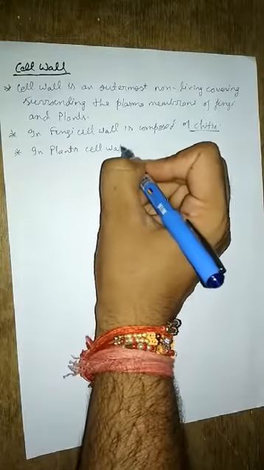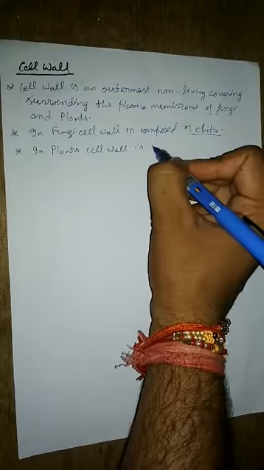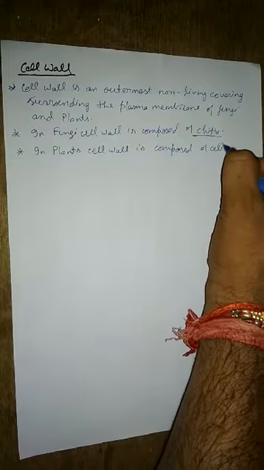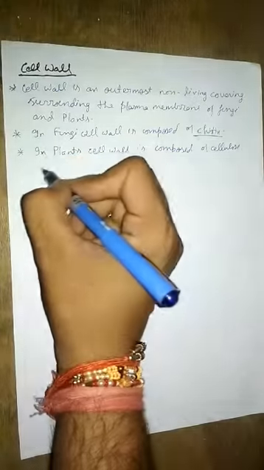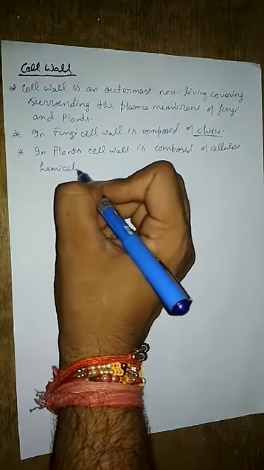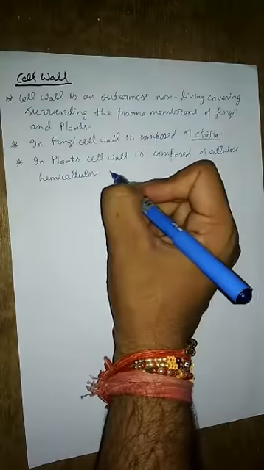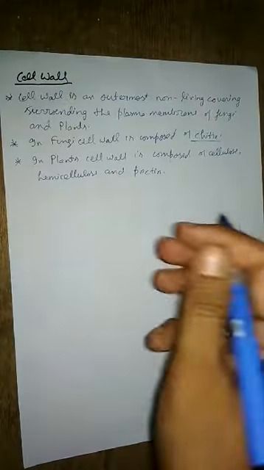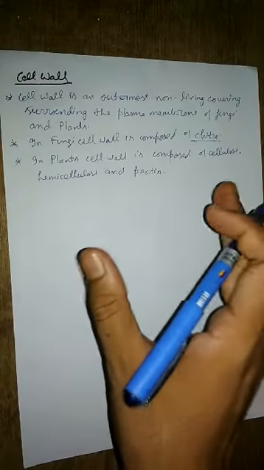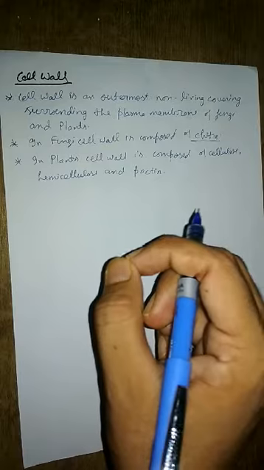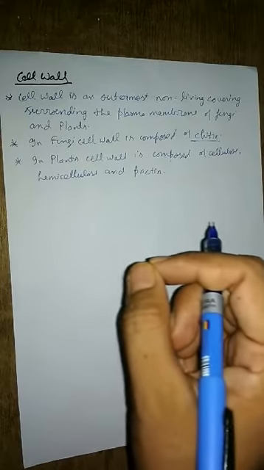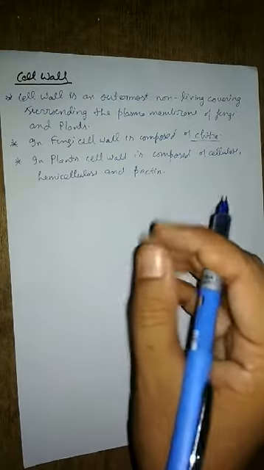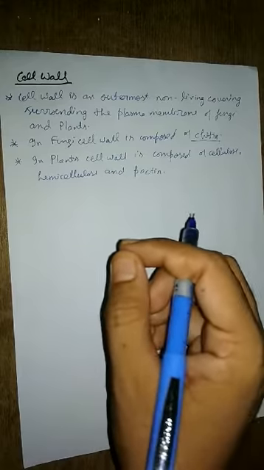Okay, here also some special cases are there that I will discuss, but in general I am telling, in plants, cell wall is composed of cellulose, hemicellulose and pectin. Okay, some special cases are there that I will discuss. For example, I want to discuss about the algae, because in the case of algae, the cell wall is made up of cellulose, galactans, mannans, and even it has some minerals also like calcium carbonate.